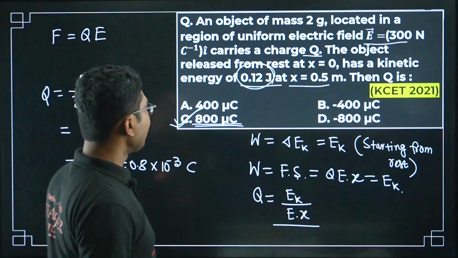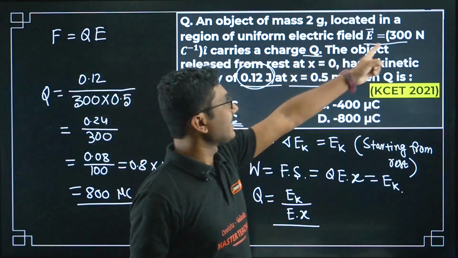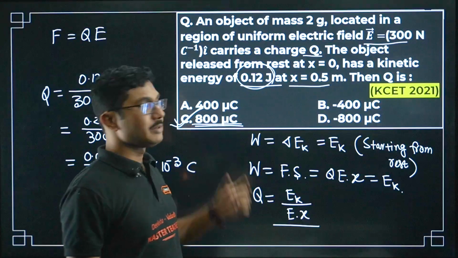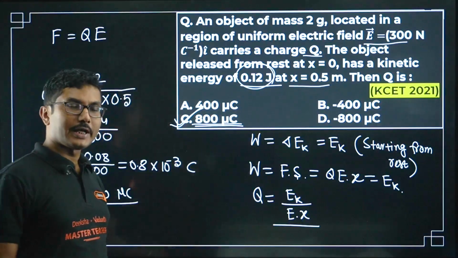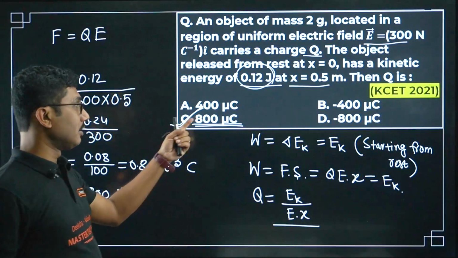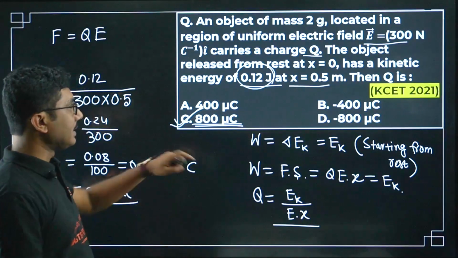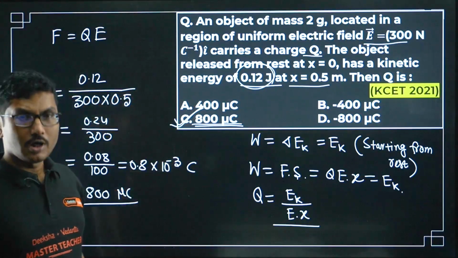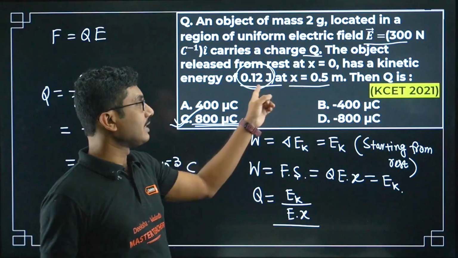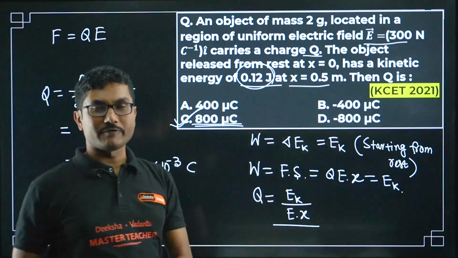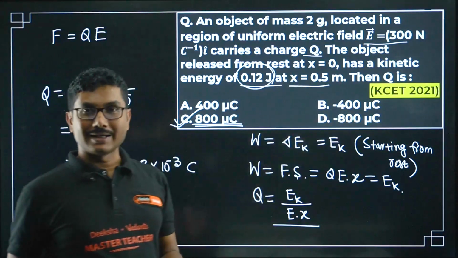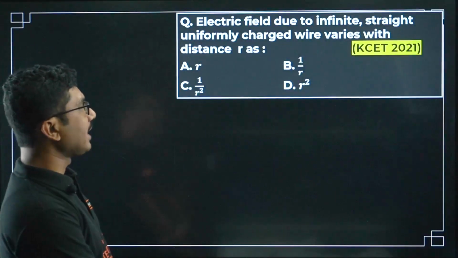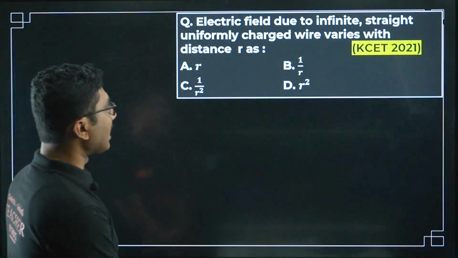Now remember that the electric field is along the x-axis, and the displacement is also in the positive x direction, so the charge must be positive. If it is moving in the opposite direction, then it will be a negative charge. If the same question was given and said x equals minus 0.5 meter, then it would be minus 800 microcoulomb.